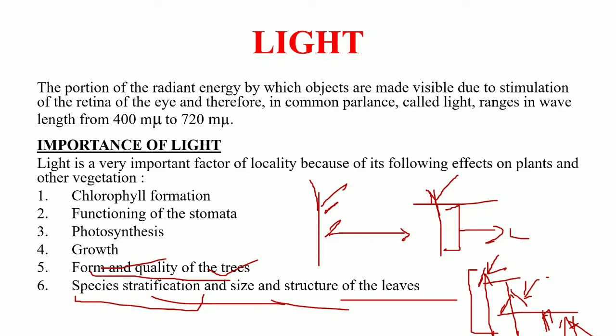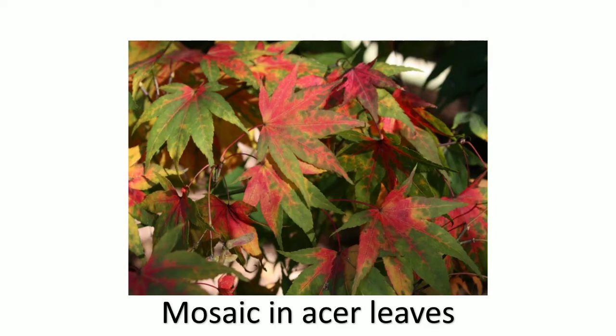Okay, and the size and structure of the leaf is also influenced by the light. As I told you, chlorophyll formation is influenced by the light, so the size and structure are also influenced by the light. Here you can see the mosaic in the Acer leaves. Acer is a tree whose leaf you can see here. This is not discoloration; this is the color variation in the various parts of the leaf. Why is this color variation there? This is due to the variation in the light intensities received by a particular part. Here the light intensity is higher, and here the light intensity is lower. As a result, this portion is green and this portion is of the other color.